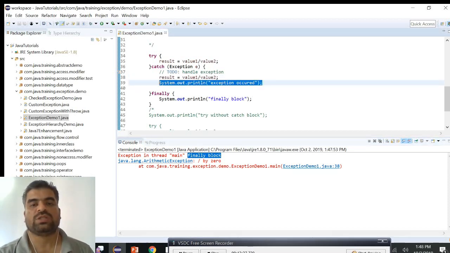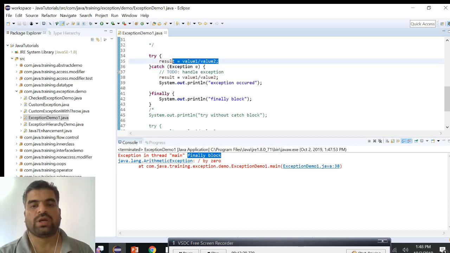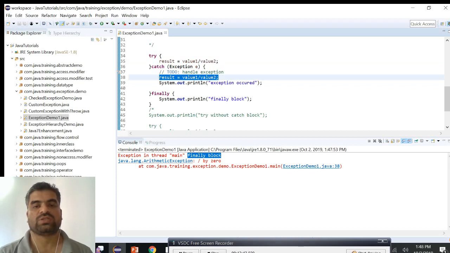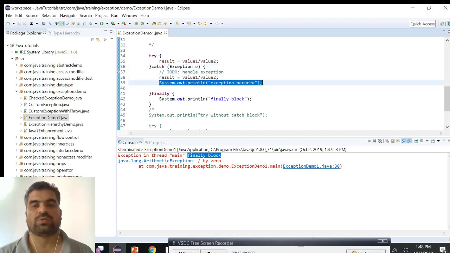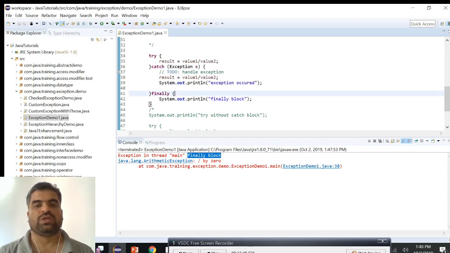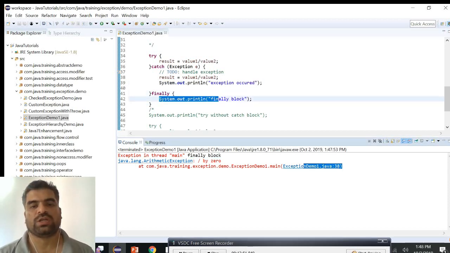Here we can see that the exception occurred statement is not printed, because the result is equal to value 1 by value 2, which leads to the arithmetic exception, so this statement will not be printed, but it will make sure that the finally block gets executed.